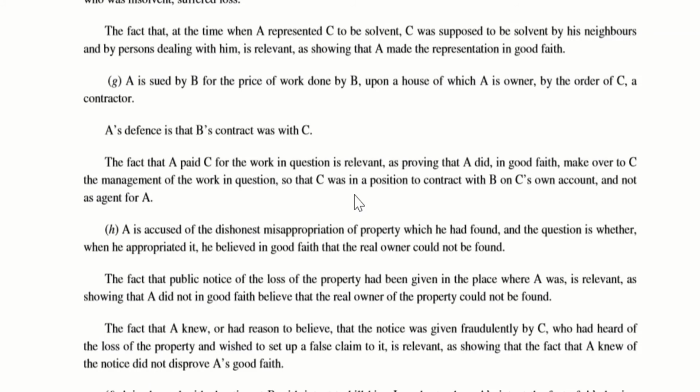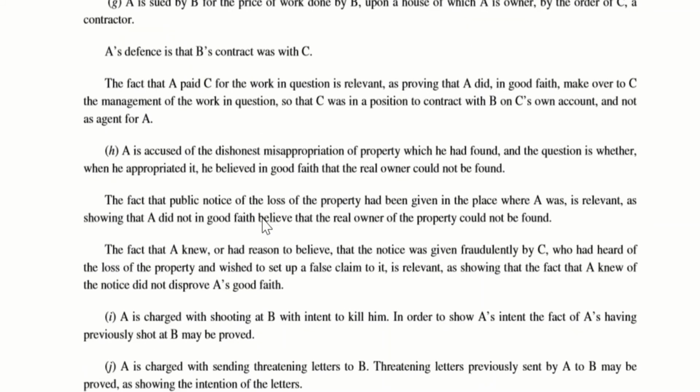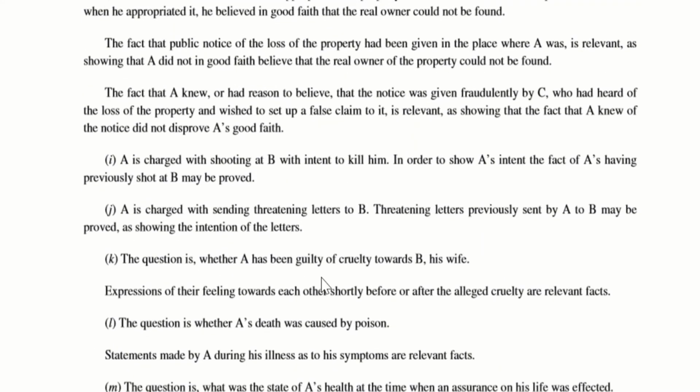So this would obviously prove that A did everything in good faith and it becomes relevant. Now let us move to the next example, I. Now this A is being charged with shooting at B with an intent to kill him. So if he had similarly done the same aspect, then that is considered to be quite relevant and it may be proved as well. Imagine he has tried to kill this B previously also, then that becomes quite relevant and it can be proved.